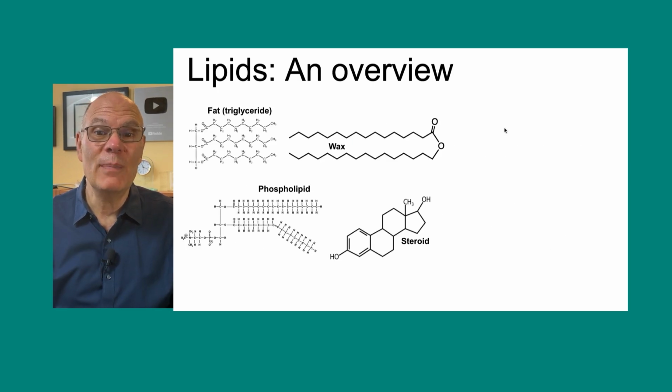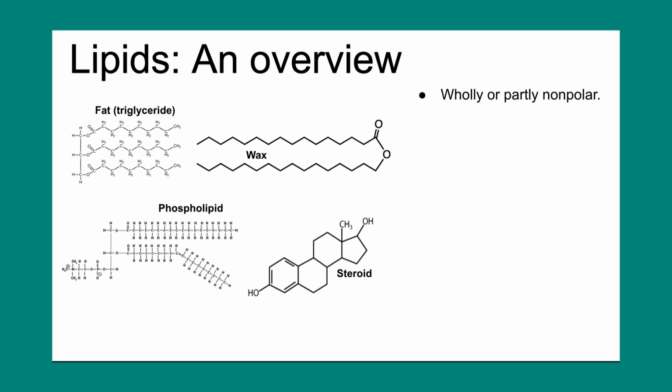Now let's move on to lipids. Lipids are characterized by the fact that they're wholly or partly nonpolar. They're not composed of repeating monomers. Think about what we just talked about with cellulose and starch. Glucose after glucose after glucose. You don't see that repeating structure in the lipids. There are important building blocks, but not monomers in exactly the same way.